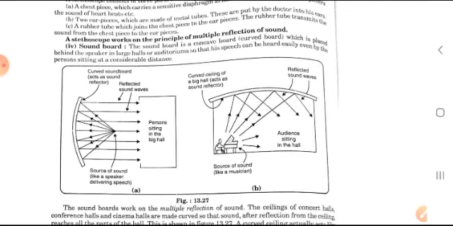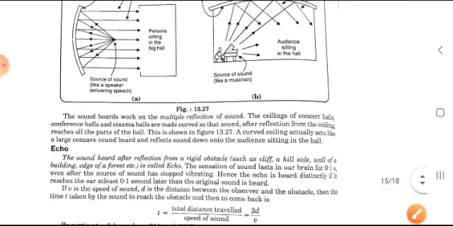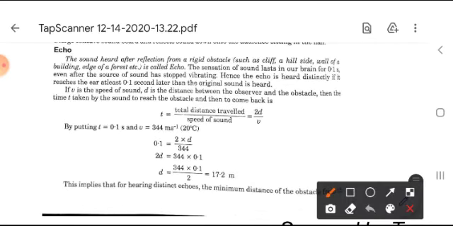Some more about the sounds is understood by this picture. This is the basic diagram of a stethoscope, where curved soundboard acts as sound reflector, reflecting sound waves. Person sitting in the big hall. Also, suppose you go to the cinema hall, then so many sounds are coming after reflection, so echo is created. What is echo? The sound heard after reflection from rigid obstacles such as a cliff, a hillside, wall, building edge or forest is called echo.